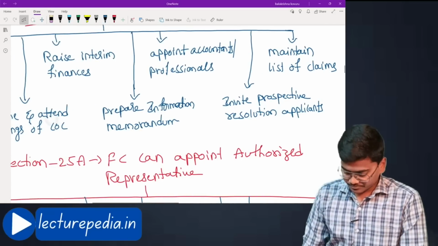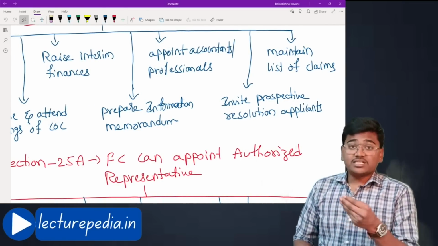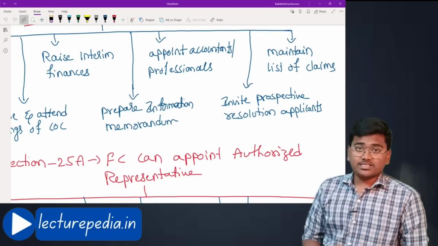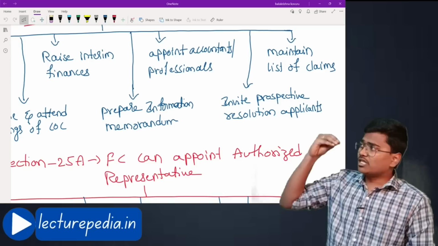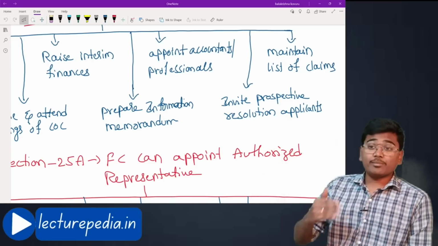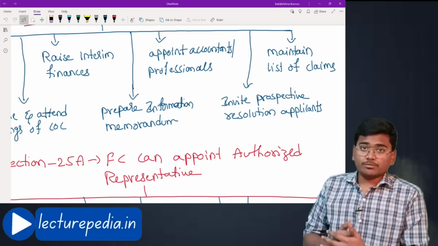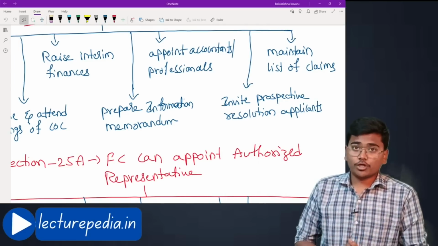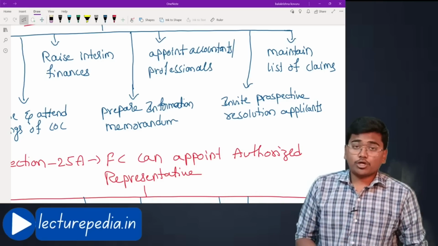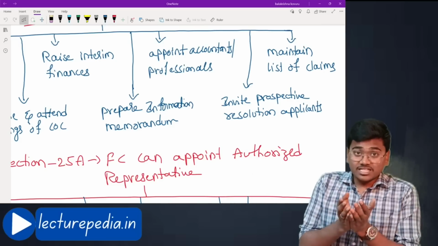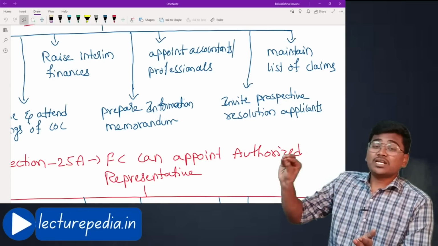See, information memorandum. What is the information memorandum? Basically, this information memorandum contains all the particulars relating to the company. Okay, all the business aspects and all the financials and entire data relating to the company will be compiled into this information memorandum. Who will prepare this information memorandum? Resolution professional will prepare this information memorandum. Why is this information memorandum prepared? Because this information memorandum will be given to the resolution applicants.